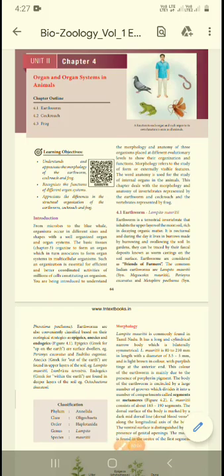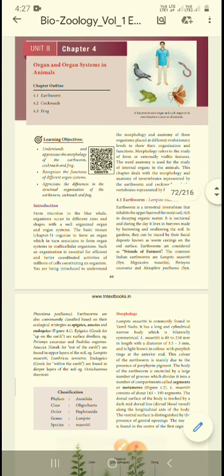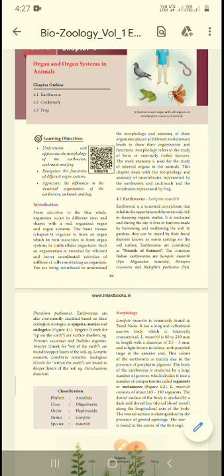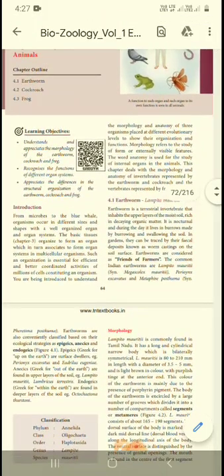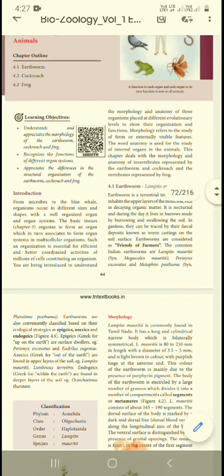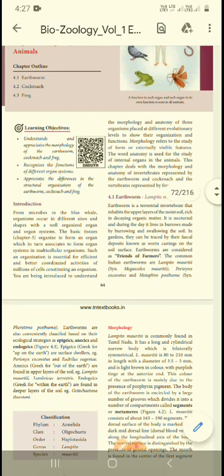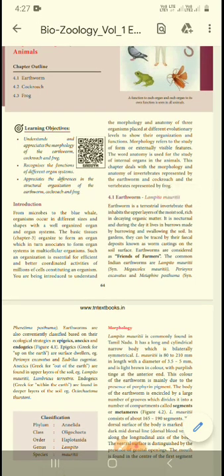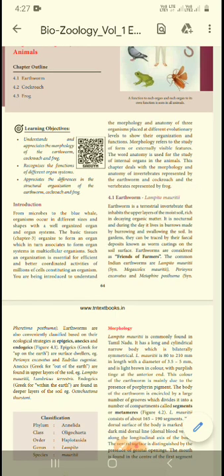So today we will see unit 2, chapter 4: organ and organ system in animals. In the lesson we have studied the earthworm, cockroach and frog. From microbes to the blue whale, organisms of different size and shape have a well organized organ and organ system. The basics of tissue we already studied in chapter 3. So how it is associated in the organ system, and how it will form the multicellular organism.